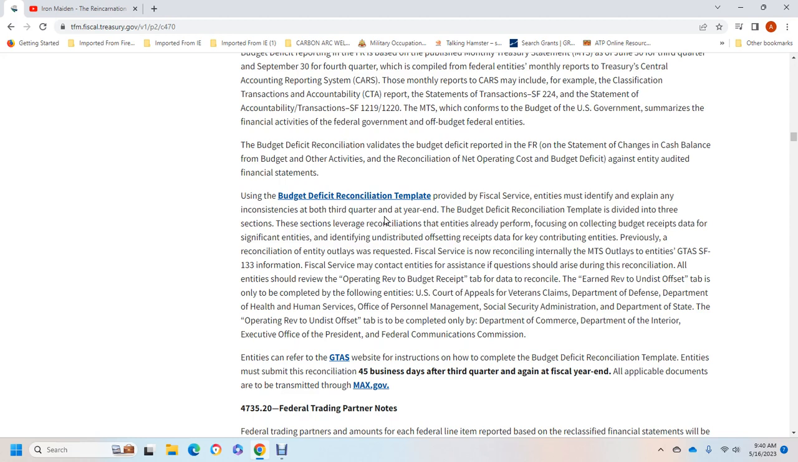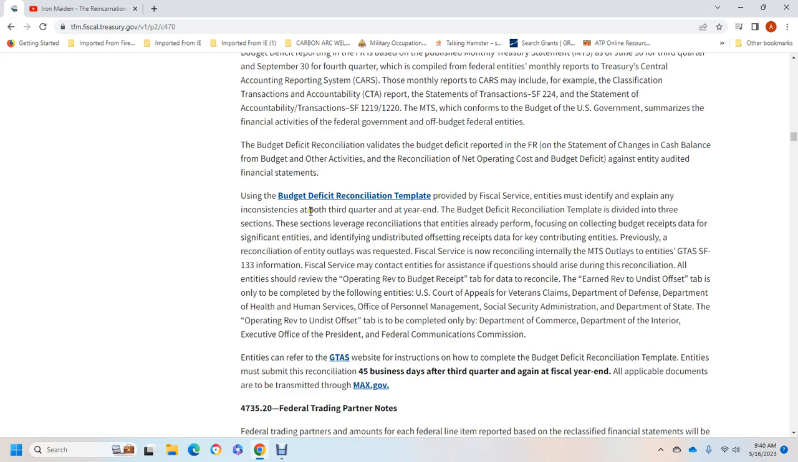outlays when was requested fiscal year, but now require reconciling of the monthly treasury statements, outlays in type of the government treasury accounting symbol of Standard Form 133. Information fiscal should make contact with the entity with the assistance with the question and derive with the reconciliation. All of the entity should review the operating revision of the budget receipts for the tab of the data of the reconcile, the earned revision of the undistant offset of the tab.